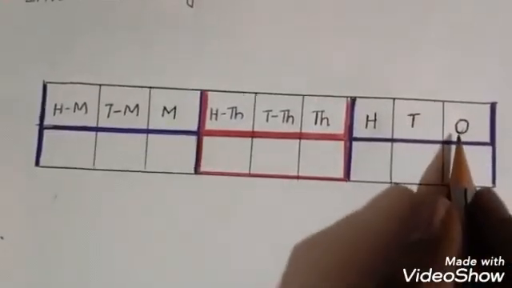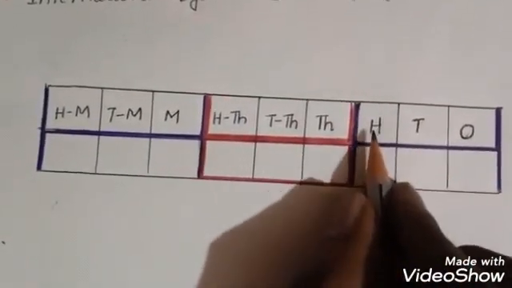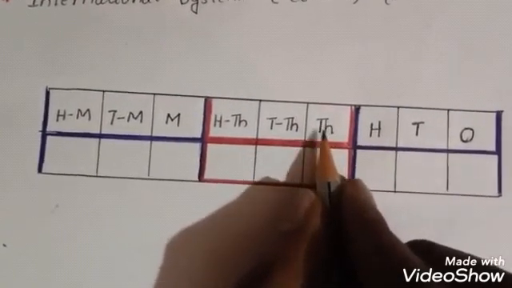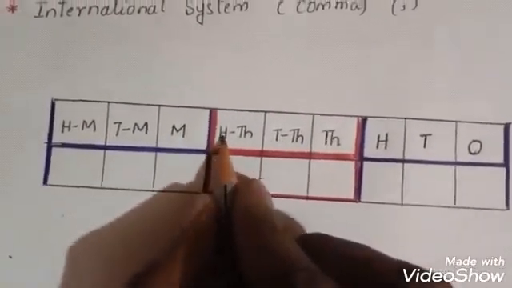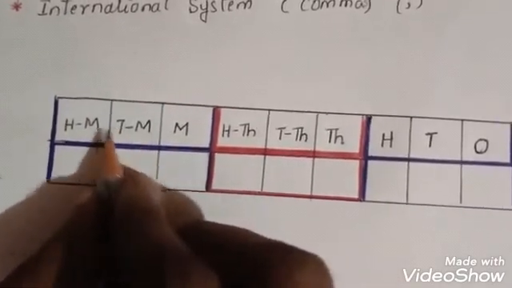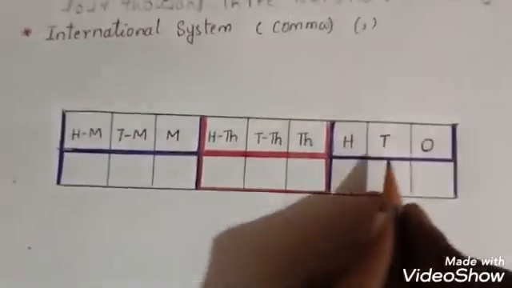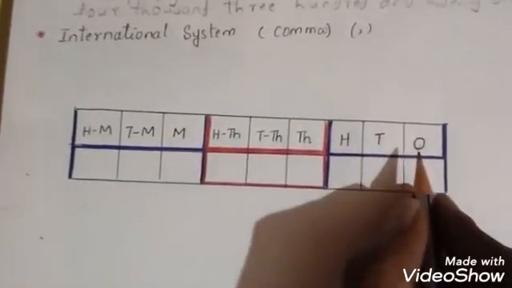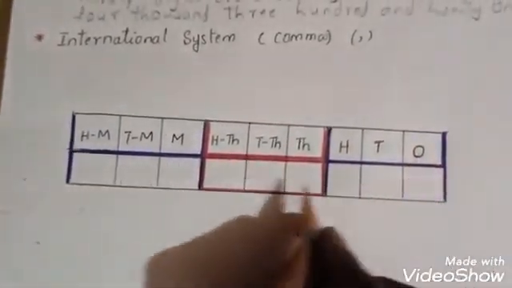So ones, tens, hundred, thousand, 10,000, 100,000, million, 10 million, 100 million. Here the international system is a little bit different, children. The place value table is totally different.